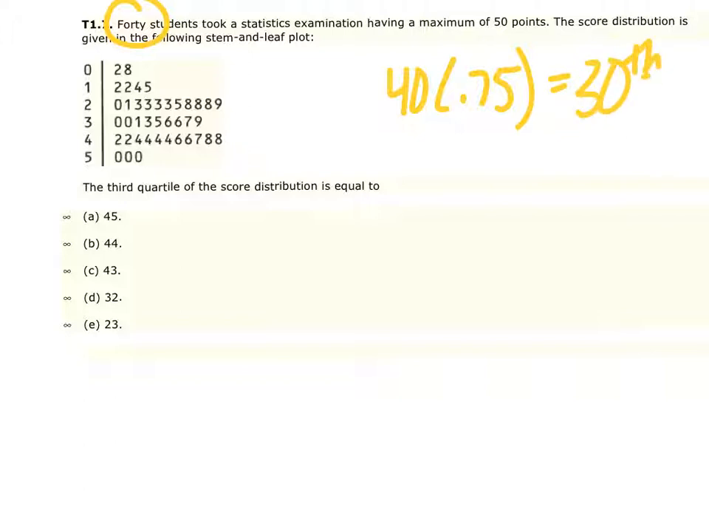So what I want to do is start from the bottom and count upward and find the 30th student. Be very careful when you do this. Remember, in this stem plot, the more bottom one here is going to be the 2 and then the 8. So if we count up to 30, we're going to have 1, 2, 3, 4, 5, 6, 7, 8, 9, 10, 11, 12, 13, 14, 15, 16, 17, 18, 19, 20, 21, 22, 23, 24, 25, 26, 27, 28, 29, 30. What I landed on was this actual second 4. So the third quartile is going to be at the number 44.